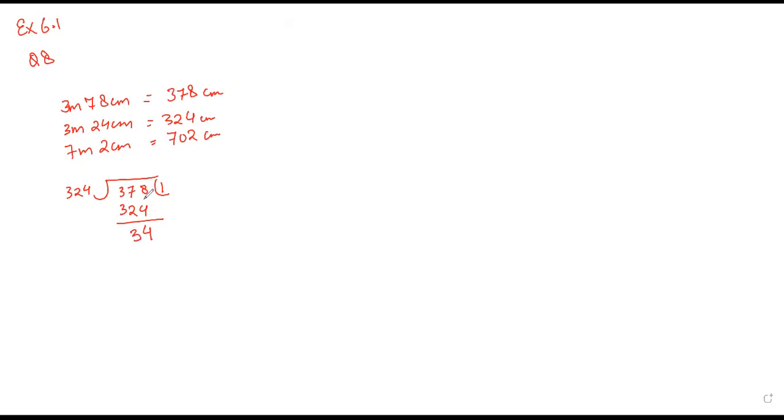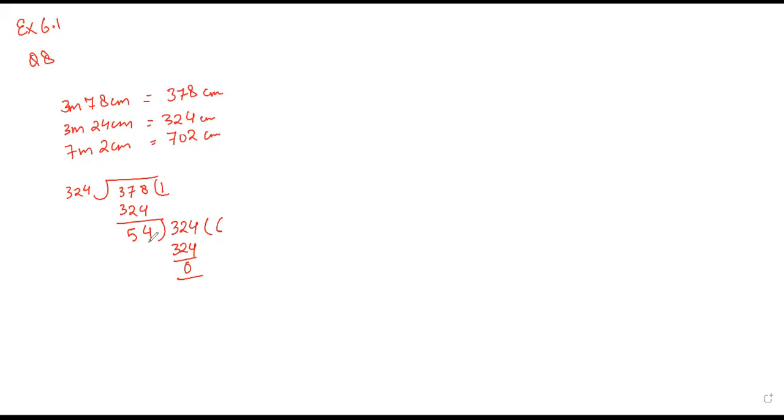Now you copy down your divisor, that is 54, and 324. It will go with the 6, so it comes exactly 324, and your remainder is 0.